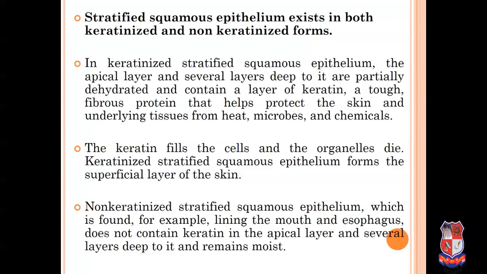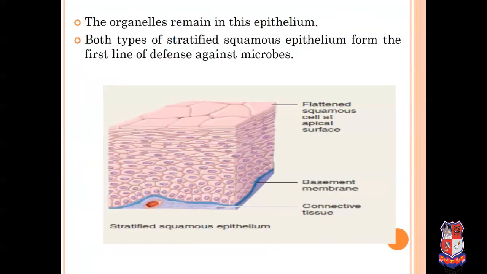Now, non-keratinized stratified squamous epithelium is found, for example, lining the mouth and esophagus, and does not contain keratin. Because it is non-keratinized, it does not contain any keratin in its apical layer and several layers deep to it, and it remains moist. The organelles remain in these epithelia. Both types of stratified squamous epithelium form the first line of defense against microorganisms. They give protection against microorganisms.